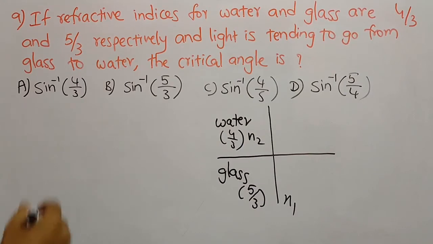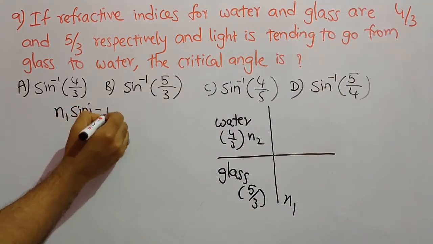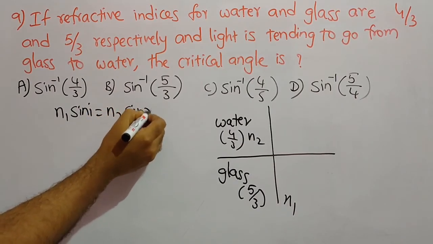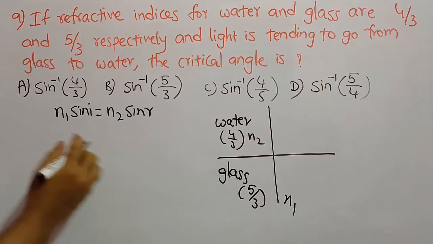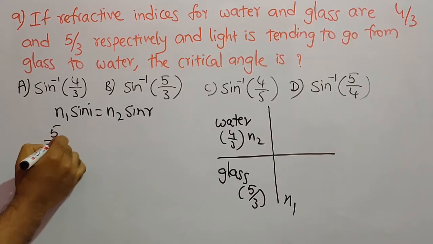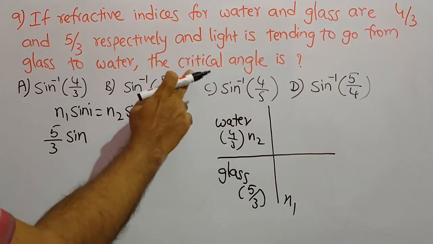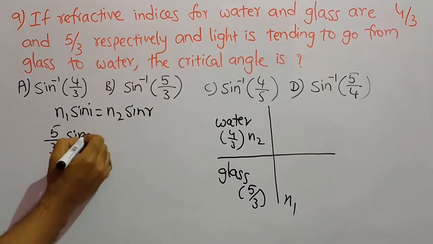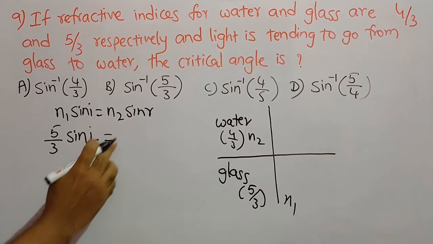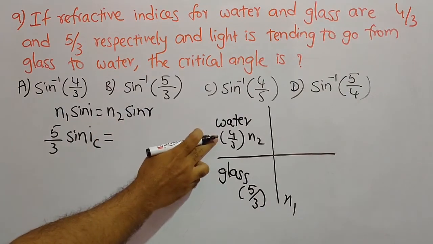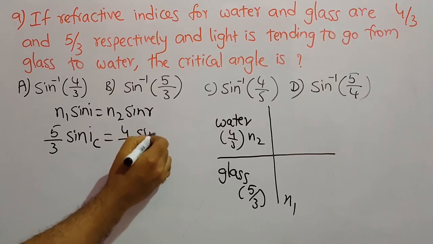And if we apply Snell's law here, that is n1 sin I is equal to n2 sin R. So n1, first medium, that is glass, so refractive index of glass is 5 by 3, and sin I, angle of incidence. He is asking to find the critical angle, so let the angle of incidence be IC, that is equal to n2, second medium refractive index of water, that is 4 by 3, and sin R.